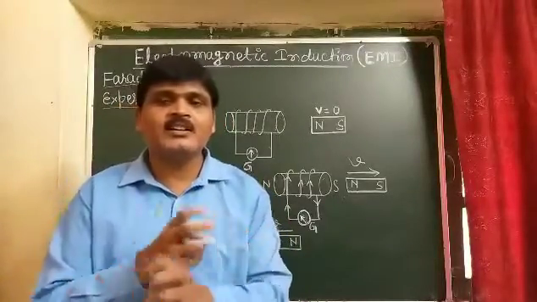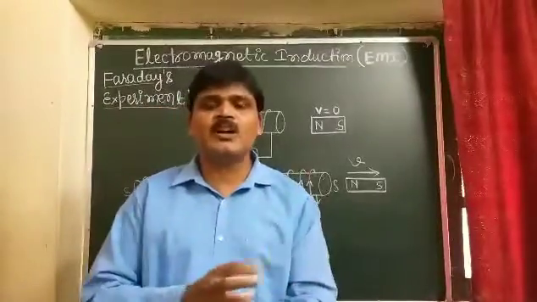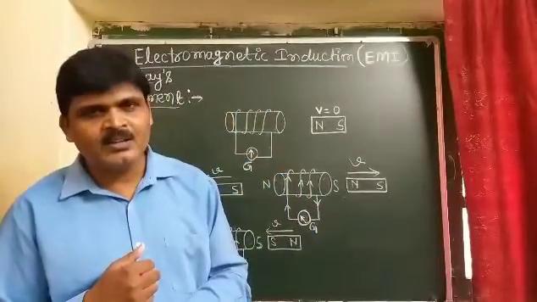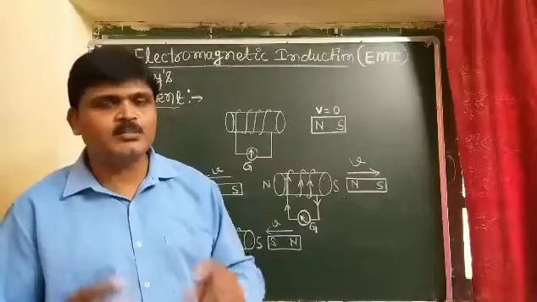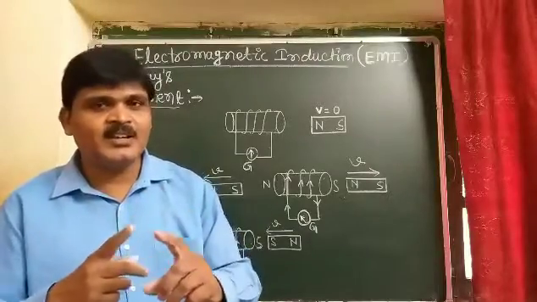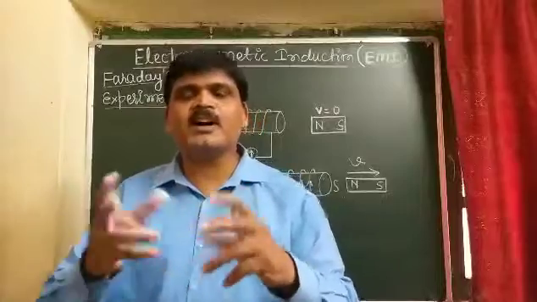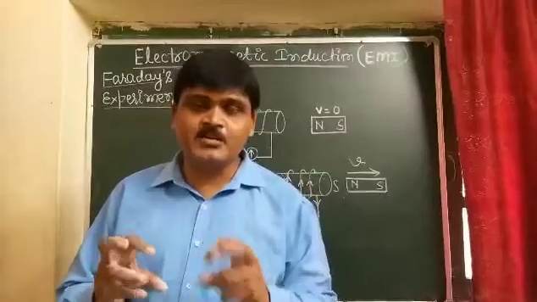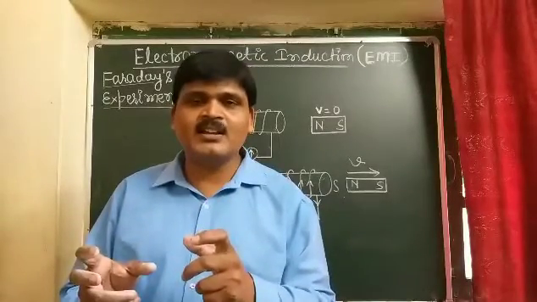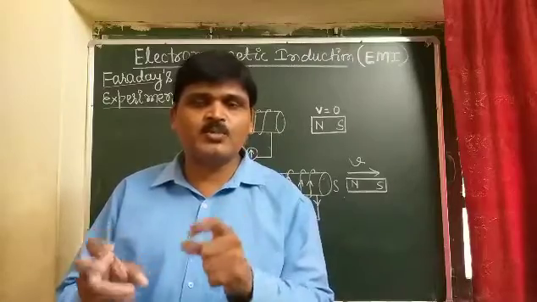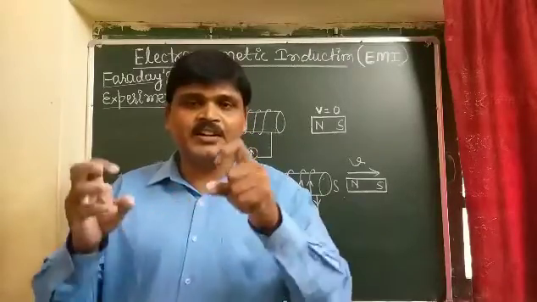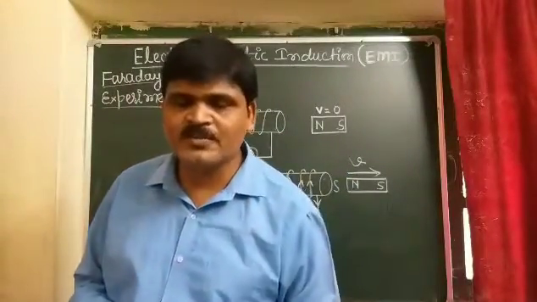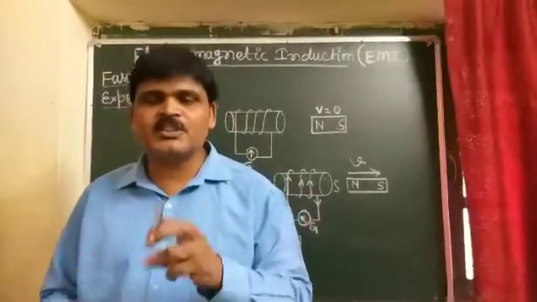It means for the generation of induced current in the coil, there must be a relative motion between the bar magnet and the coil. Listen carefully. If there is a relative motion between the bar magnet and the coil, there will be a generation of induced EMF in the coil. This EMF means electromotive force. And due to this induced EMF, if the circuit is closed, induced current will be produced in the coil.